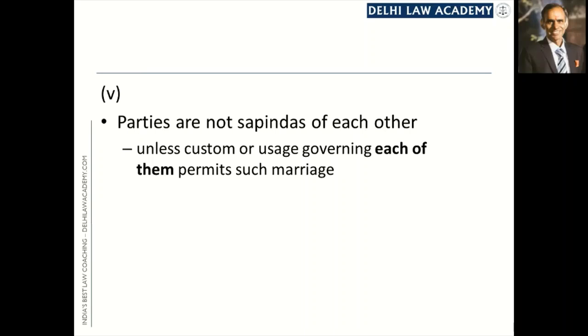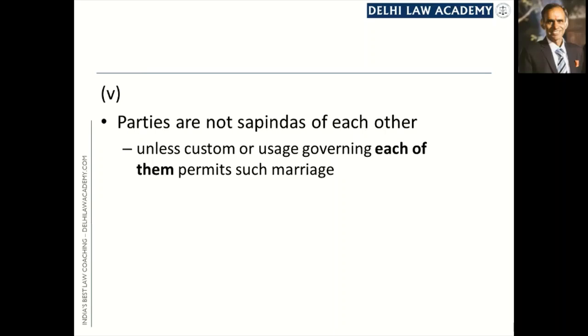What is the effect and consequence if any of these conditions is not satisfied? Will the marriage be invalid if any of these conditions is not satisfied? No answer can be assumed to these questions at this stage. What Section 5 tells us is that for a valid marriage, these 5 conditions must be satisfied. However, it does not tell us as to what is the effect and consequence if any of these conditions is not satisfied. We will see that effect and consequence in subsequent sections of the Hindu Marriage Act.